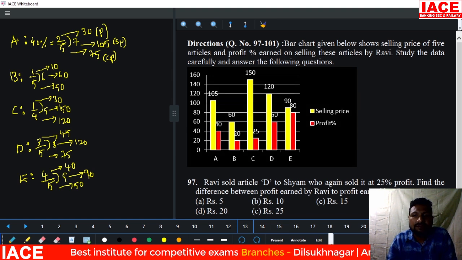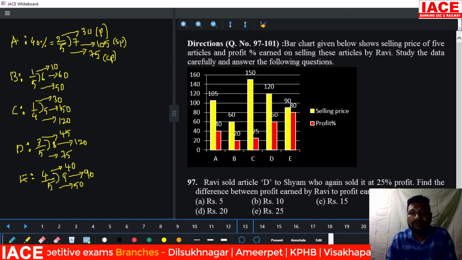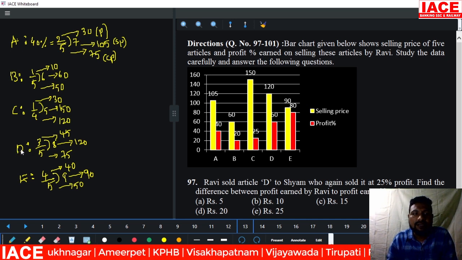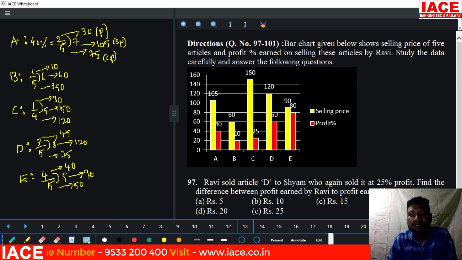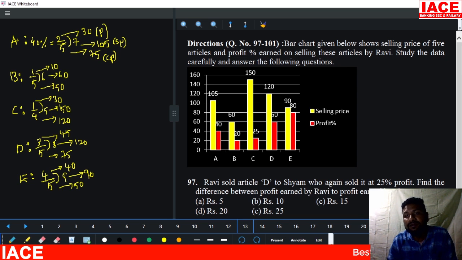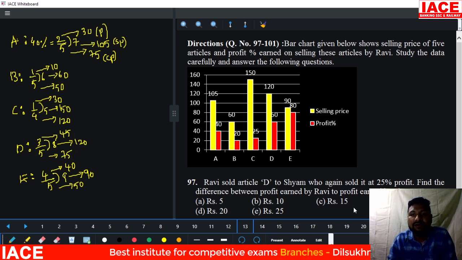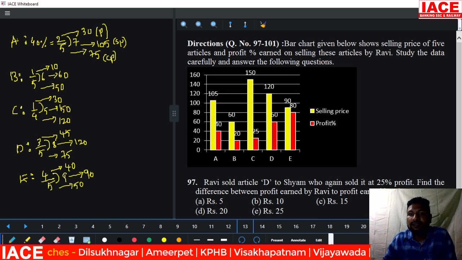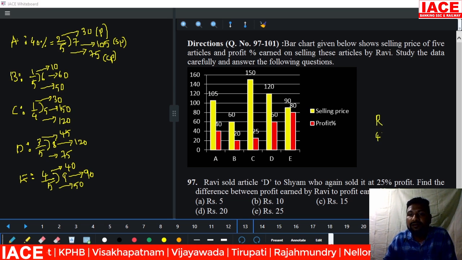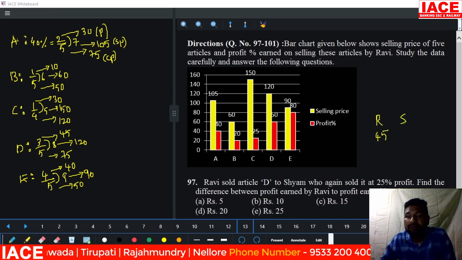The question is: Ravi sold article D to Shyam. Ravi had already purchased the D article for 75 and sold it for 120, and Shyam sold it again at 25% profit. Find the difference between their profits. Look here, Ravi purchased for 75 and sold for 120. His profit is 45. Ravi's profit is 45. Next, Shyam's profit. Shyam purchased for 120.